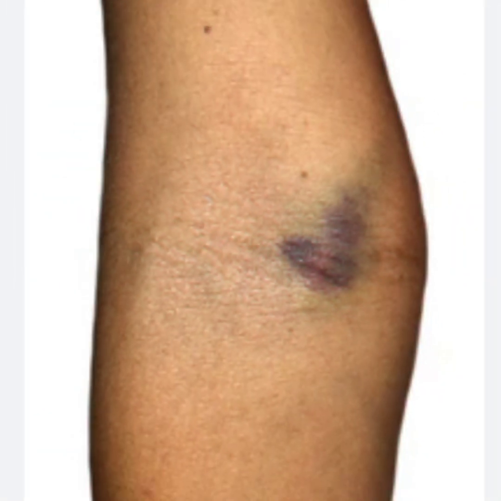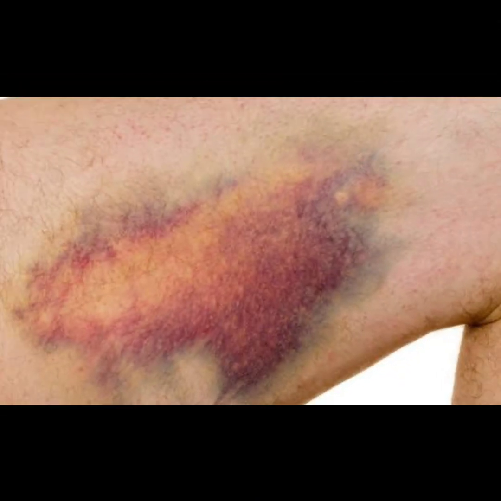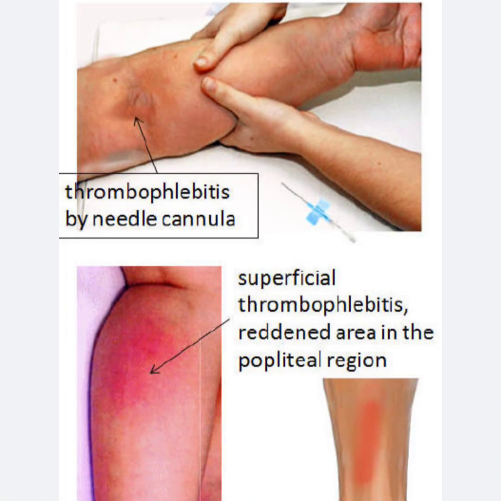Now what is thrombophlebitis? Thrombophlebitis is when there is phlebitis plus clot formation, and the vein ruptures and blood accumulates around that vein. How will the patient present? Pain, swelling and redness will be there.